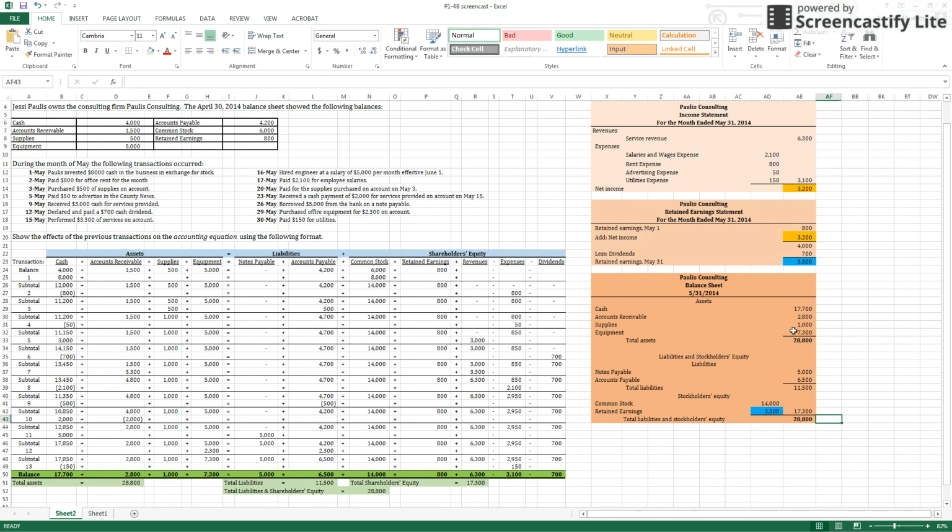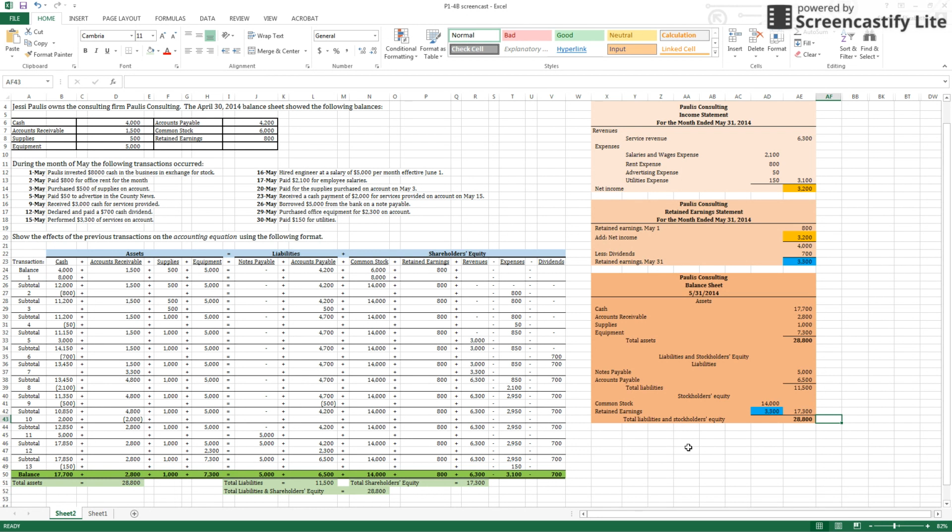If you're a bank and you're thinking of loaning money to Paulus Consulting, you might look and say, well, they've got $28,800 in assets. What do they have in liabilities? Do they have room to take on more debt? Will they be able to pay us back? So this is how these financial statements would be used by external users.